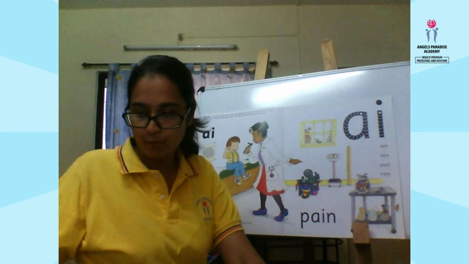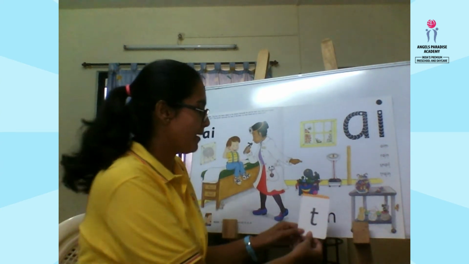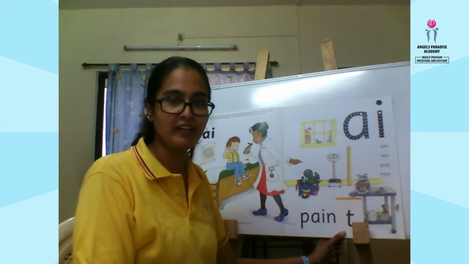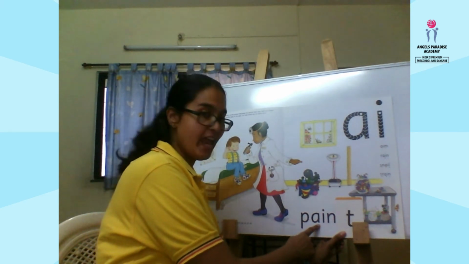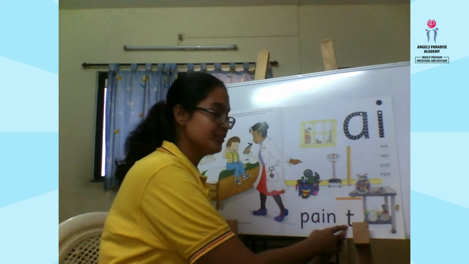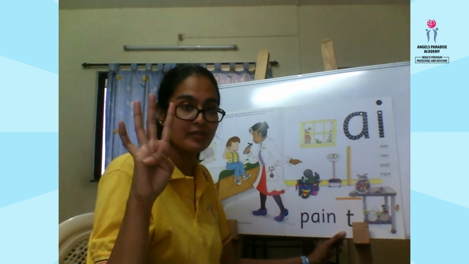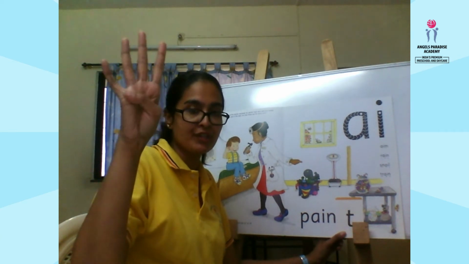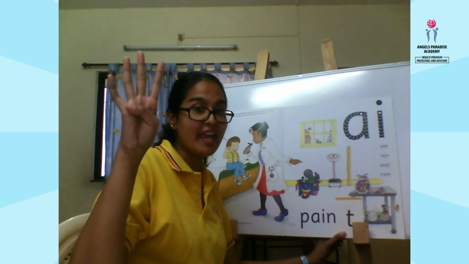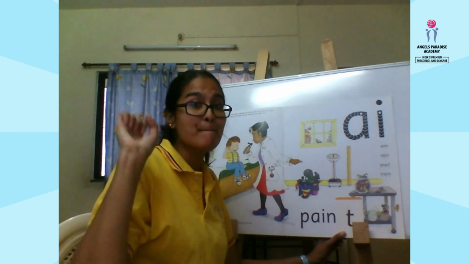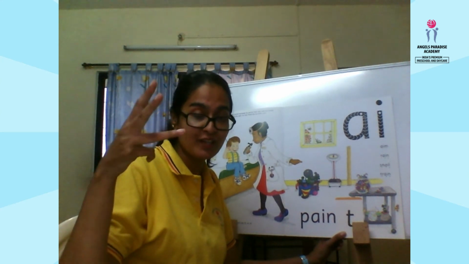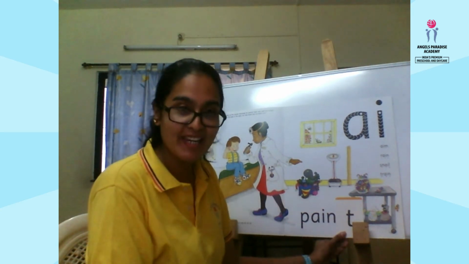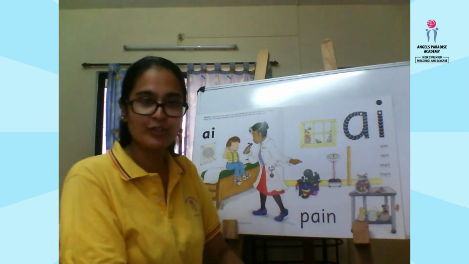So now I'm going to make it a little interesting by adding the letter T at the last. So now can you try reading it? So now you could hear 4 sounds. So what is it? Paint. Paint. Paint. It is paint. So the word is paint. Well done. You're all doing a good job.